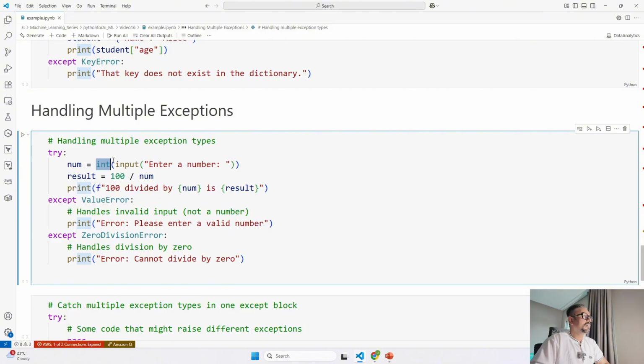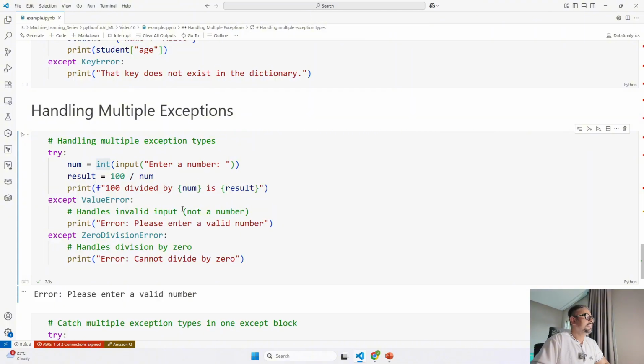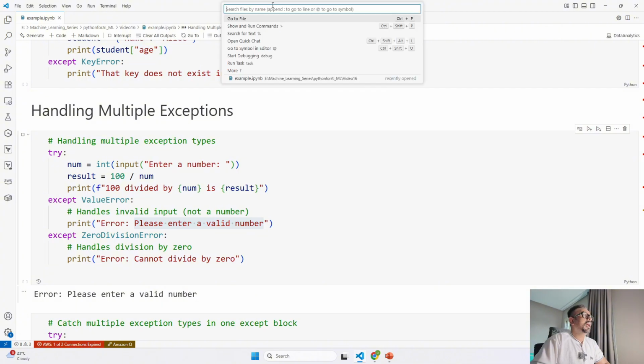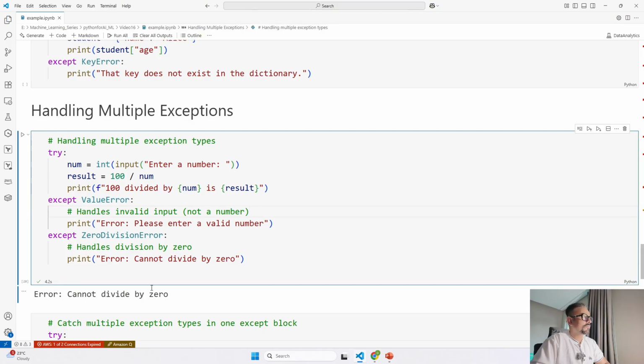I will go ahead and run this program. First I am going to type ten as a word, and when I hit enter, it says please enter a valid number. It is a value error, that's why we got this. Now if I run this again and press 0, it says cannot divide by 0. So there are two different operations for which we are capturing two different exceptions and handling them. This is how you can handle multiple exceptions.